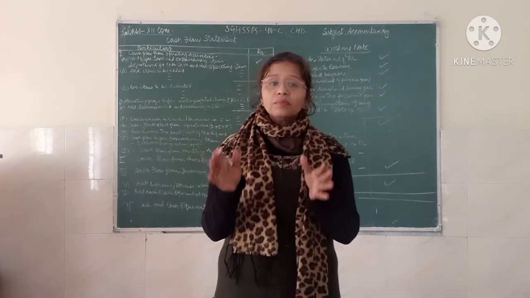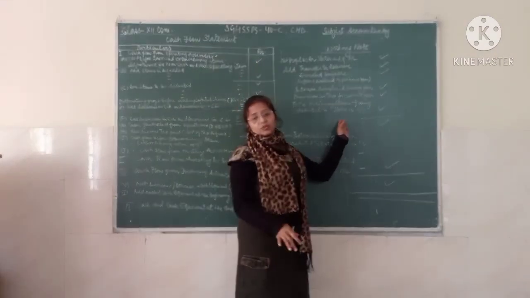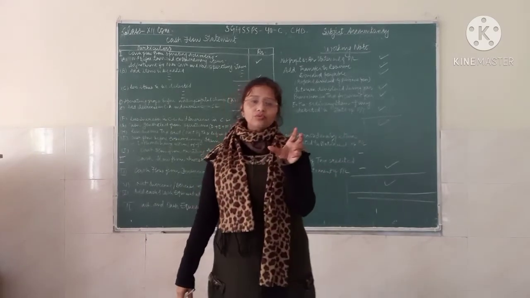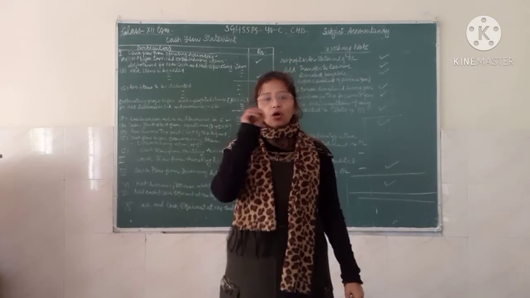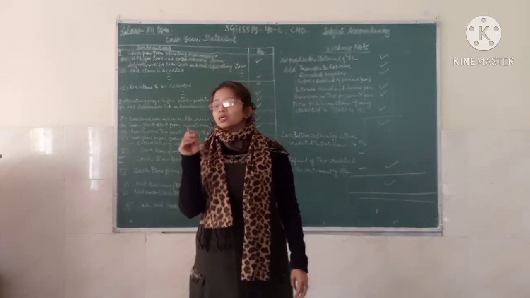But to take that amount, you have to add back all these things, because you have to take that amount from the operating point of view.